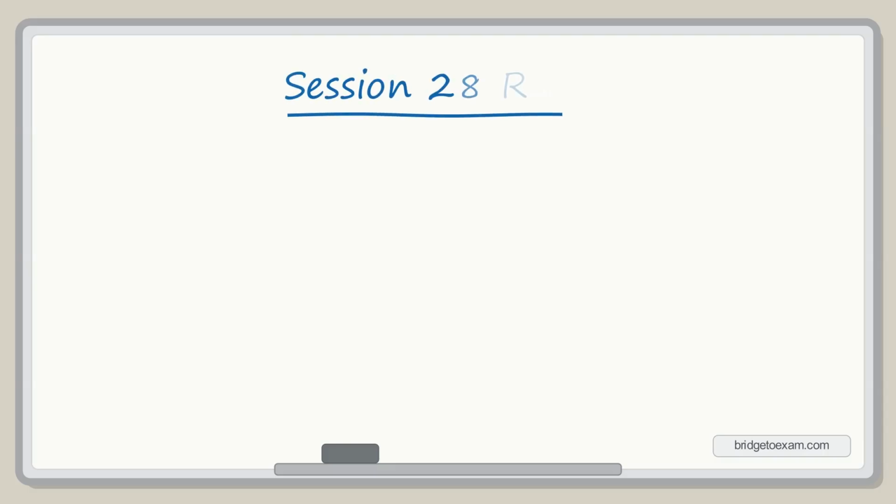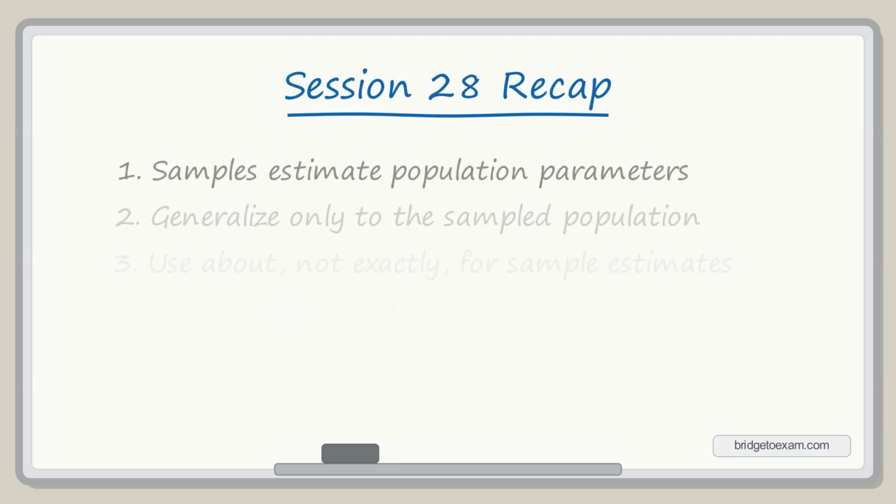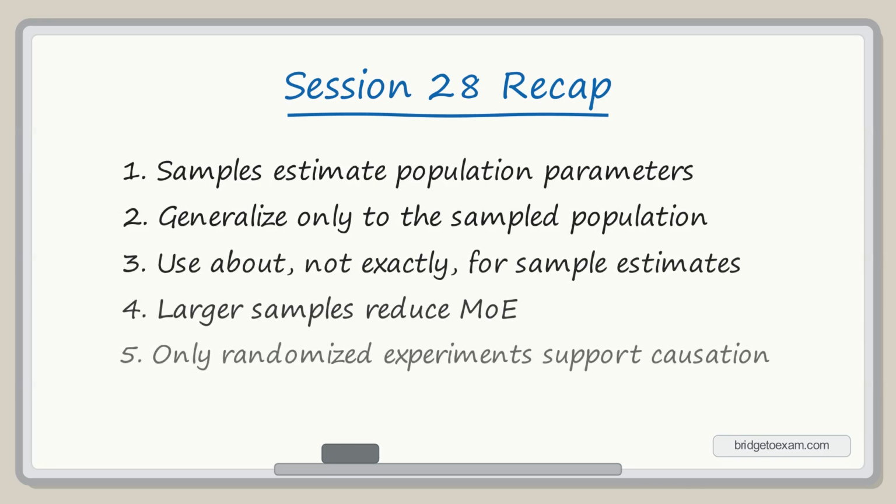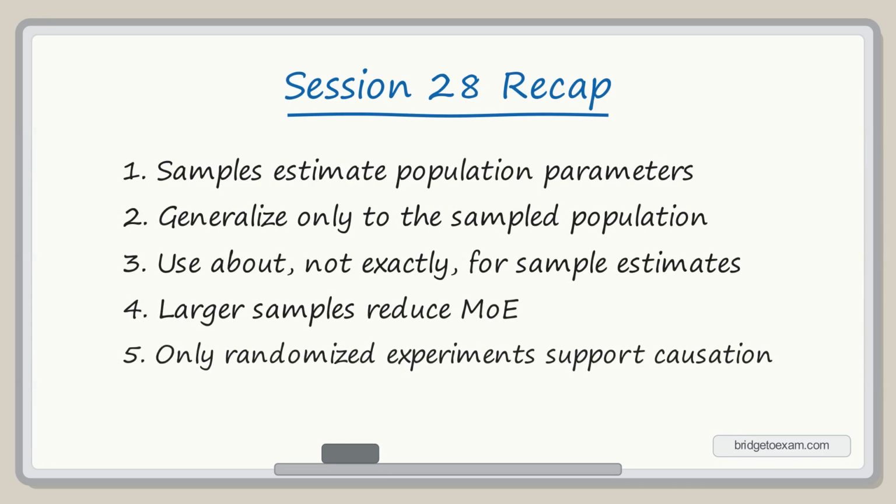Session 28 Recap. Samples estimate population parameters. Generalize only to the sampled population. Use about instead of exactly. Larger samples reduce margin of error, and only randomized experiments support causation.